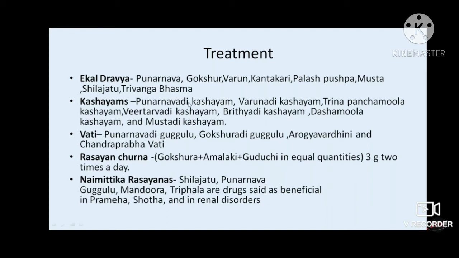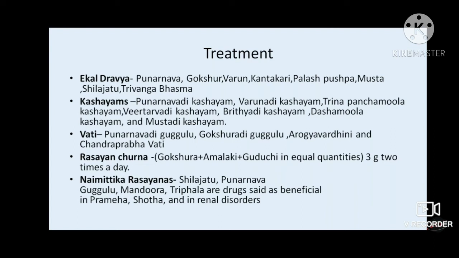Then Kashayas: Punarnavadi Kashaya, Varunadi Kashaya, Trinapanchamula Kashaya, Vetasadi Kashaya, Bhadryadi Kashaya, Dashamula Kashaya, and Mustadi Kashaya. In Vati, we have Punarnavadi Guggulu and Gokshuradi Guggulu. Both of these are diuretic according to Ayurveda.